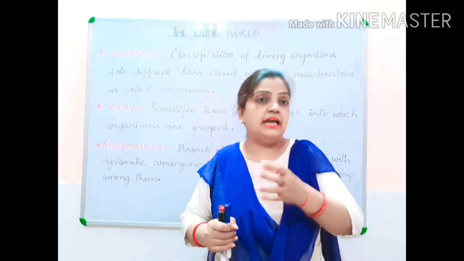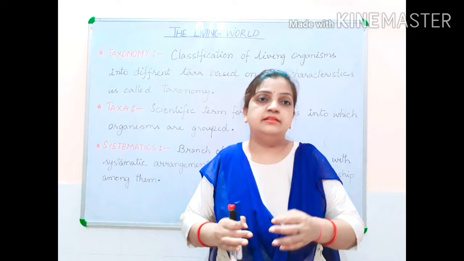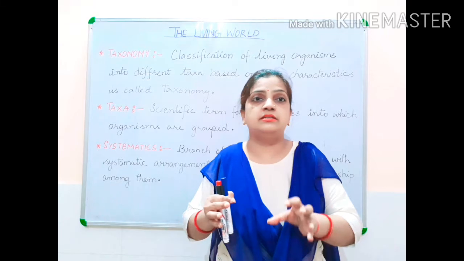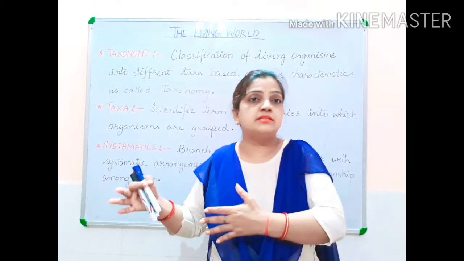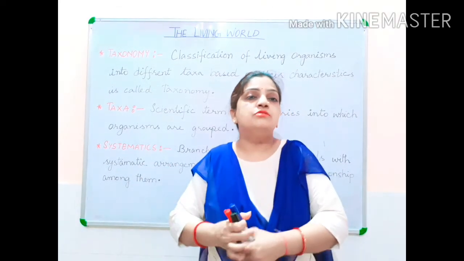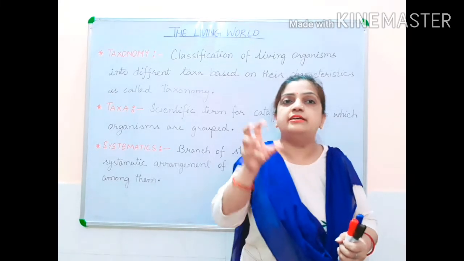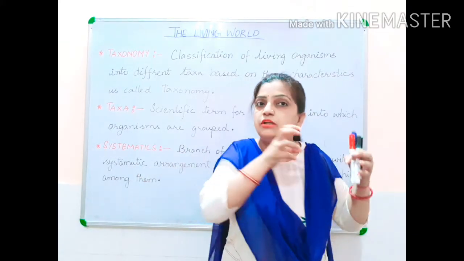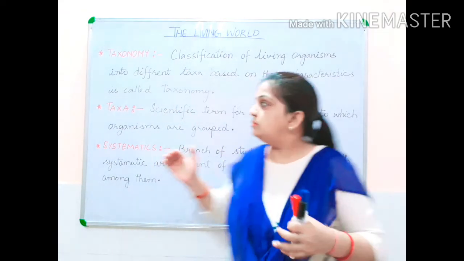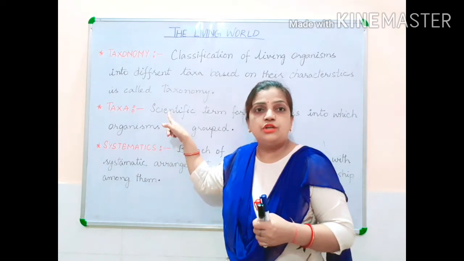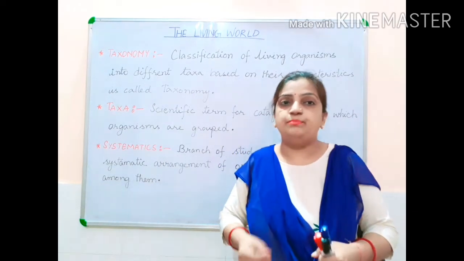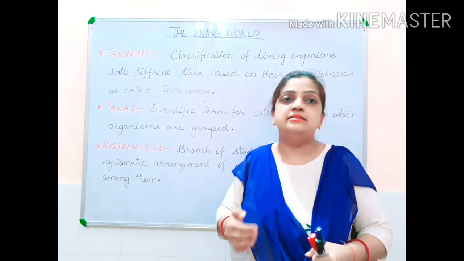Your insect can be considered as a taxa, one category. Now insects belong to the phylum Arthropoda. This Arthropoda can also be considered as a taxa. Then animals, it belongs to Animalia. Animalia is also a kind of taxa. So hope children you are understanding that each category of a classification, from the lowest level to the highest level, is called taxa. Now, what is taxonomy? This taxonomy is based on the study of taxa only. Children, taxa is a plural word and taxon is a singular word.